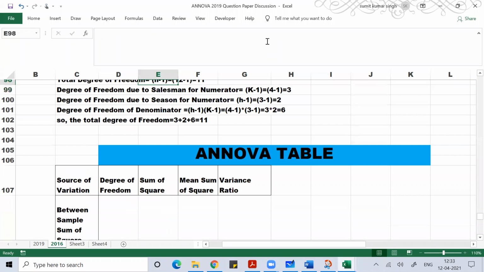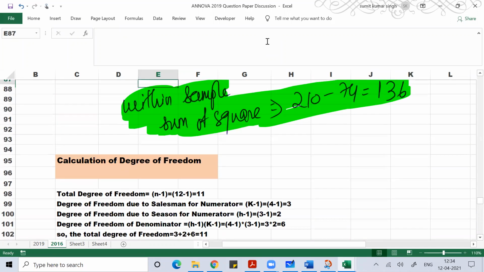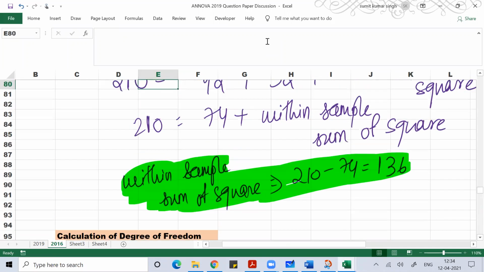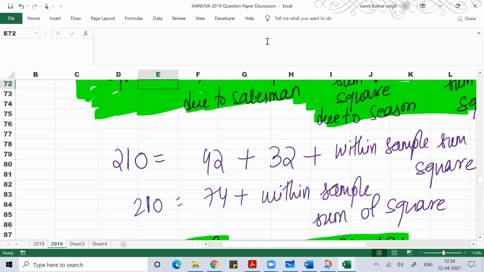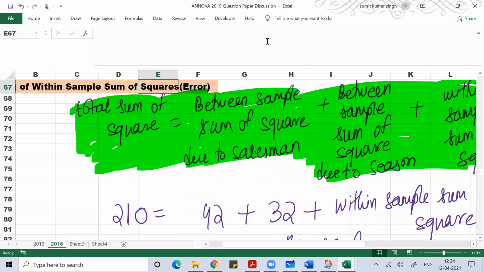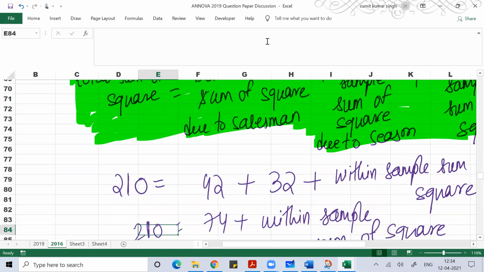If you do the sum of this, you'll get the total sum of square. You can cross verify: within sample sum square is 136, between sample sum square due to salesman is 42, due to season is 32, and the total sum square is 210.